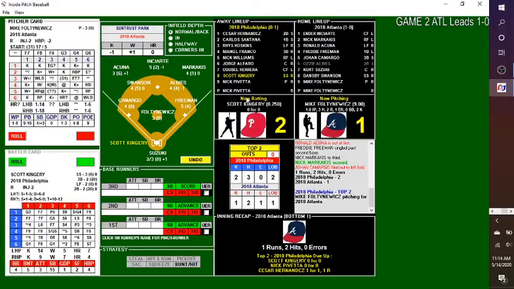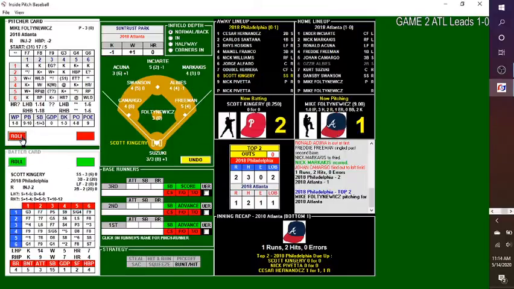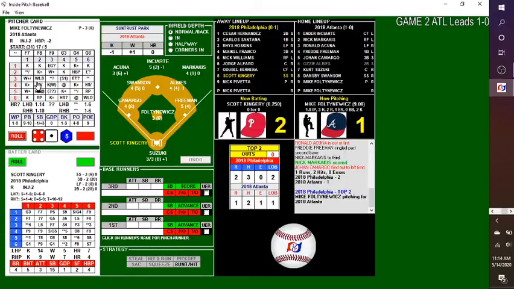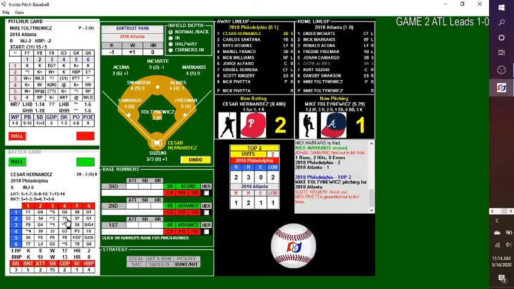Fultonewicz will now face Scott Kingery, who's batting .250 in the NLCS. 1 RBI for him. Pitch by Fultonewicz. Hopefully I'm saying that right. Swing and a miss, and down goes Kingery. Here's the pitcher spot, Nick Pivetta. With 1 down, we'll see what they do with him, as it's way too early to pull him. And the pitch, nothing doing there. 4-2. This one, ground ball right at Freeman. He'll toe tap the bag for out number 2. Here's Cesar Hernandez.